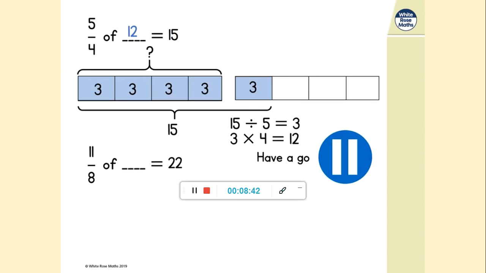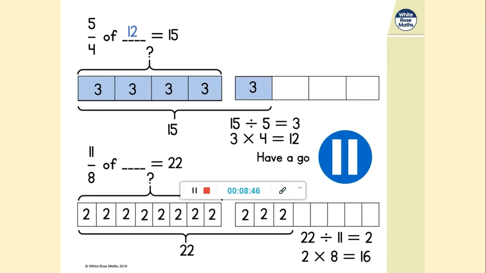Okay, so 22 is 11/8 of some mystery number. So let's draw out our 8s, and we needed 11 of them, so we need to draw 2 bars. We've got 8 of them in the first bar, and then 3 more in the second. So we put our brackets around those 11/8s. So we can see there we've got to divide 22 by 11, which is 2. And then 2 multiplied by 8, because we've got 8 of them to make one whole, is 16. So 11/8 of 16 is equal to 22.